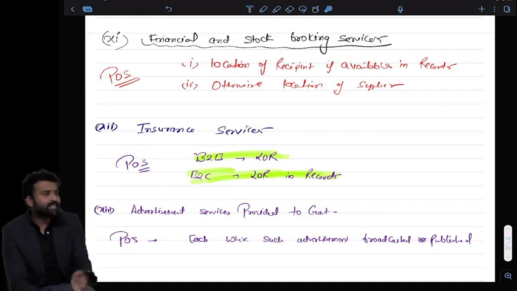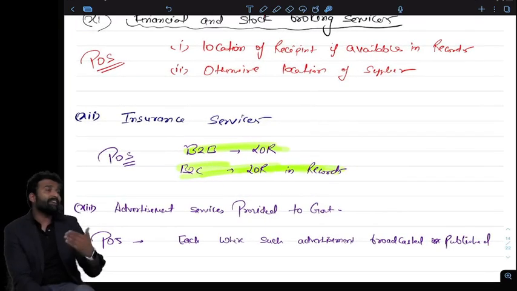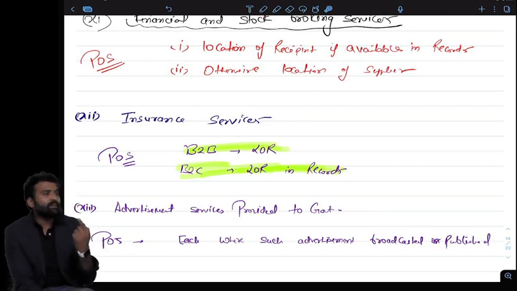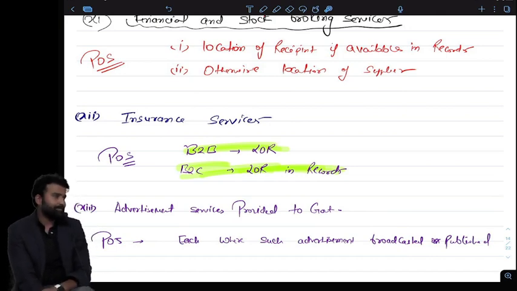Even in insurance, the same rule will apply, because whenever I am buying insurance, they will always ask me for the KYC. So banking, stockbroking, insurance, they always have the KYC. So they always have the record of the location of the recipient. So the location of the recipient is the place of supply.